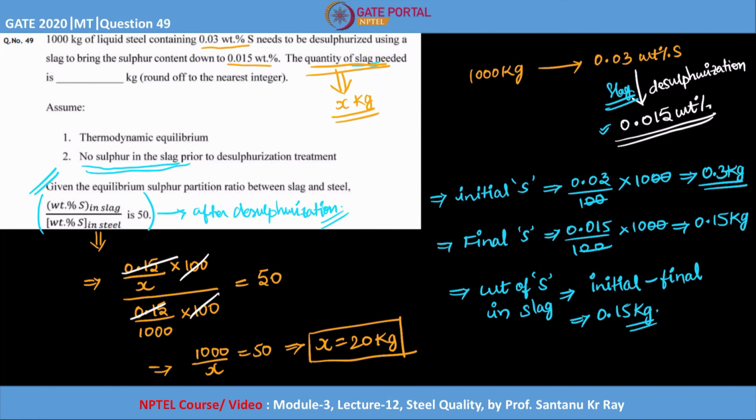So the total quantity of slag treated in order to reduce the sulfur from 0.03% to 0.015% is 20 kg. This is the concept of the desulfurization ratio, or the sulfur partition ratio. I hope this video is clear. Thanks for watching, guys.